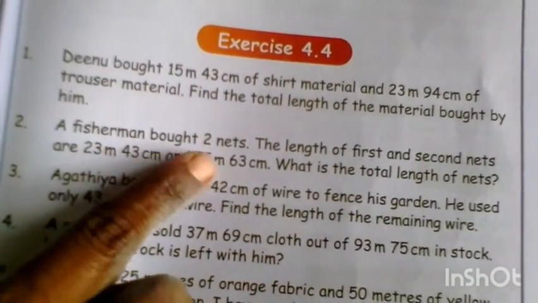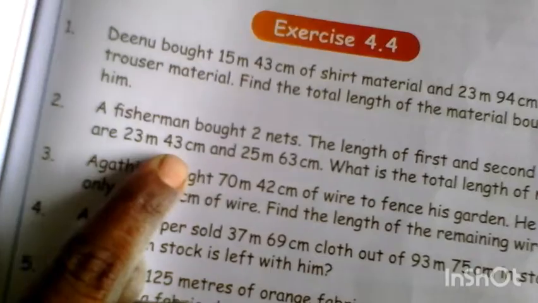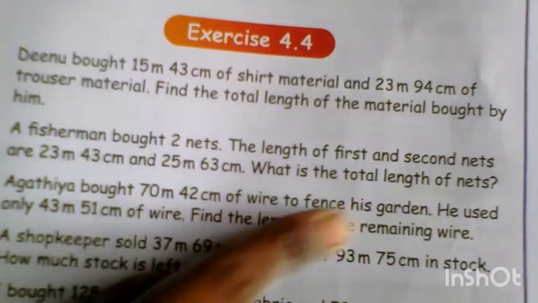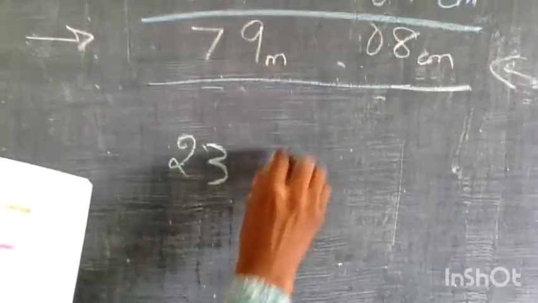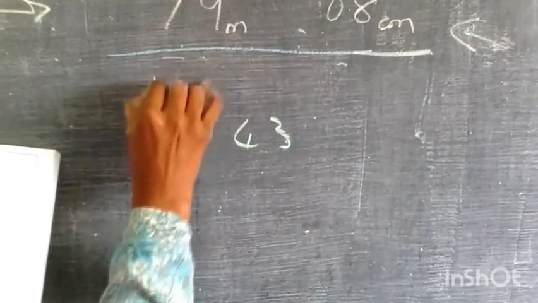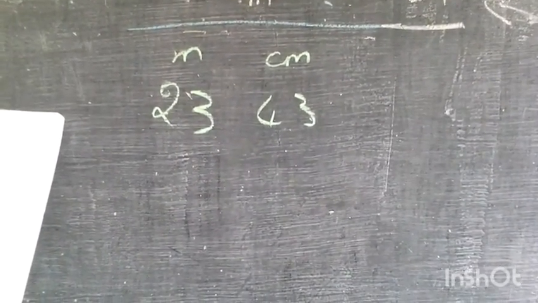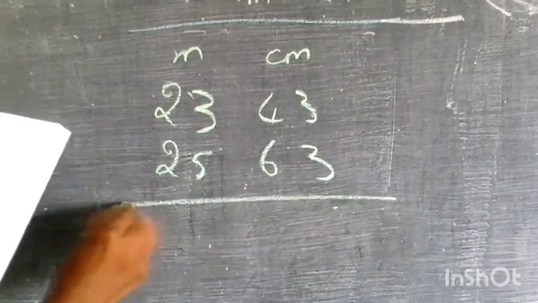A fisherman bought 2 nets. The lengths of the first and second nets are 23 meter 43 centimeter and 25 meter 63 centimeter. What is the total length of the nets? This was the question. Let me solve this. So the fisherman has bought 2 nets. One is 23 meter 43 centimeter. Another one is 25 meter 63 centimeter. So the question is, what is the total length of the nets?